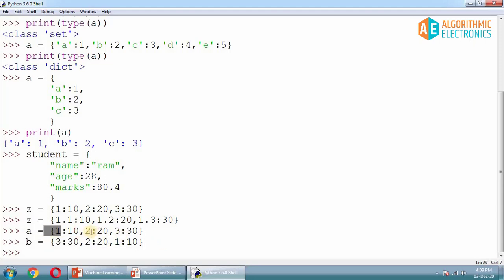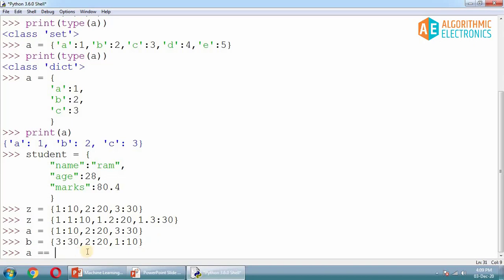Now if you check the keys, 1, 2 and 3 are the keys of a. And in b there are also 3, 2, 1, so 1, 2, 3 are the same keys. So as far as the keys are concerned, both dictionaries have the same keys, but they are placed in a different order. In the first dictionary we placed them in order, and in the second dictionary we placed everything in reverse order.